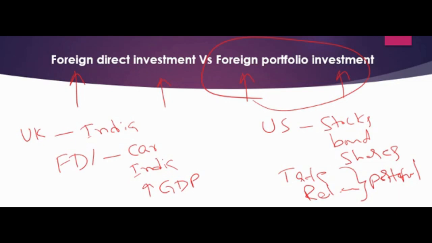Then this is called foreign portfolio investment, but they will not have any control over the firm, and it also doesn't help increase the GDP, because whatever benefits he is going to get, he will get, and that will help only the country from where the investment is coming. So this is all about FDI and FPI.